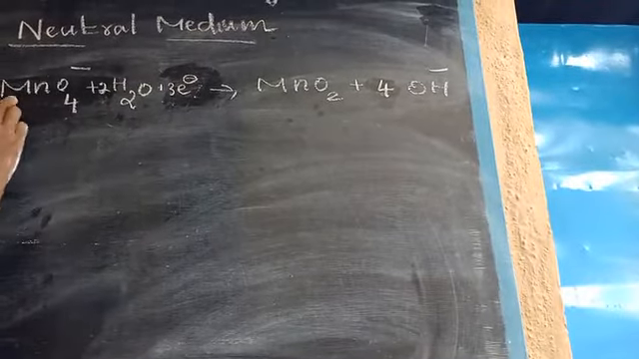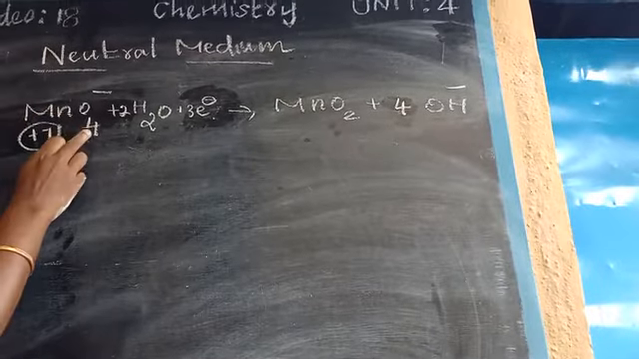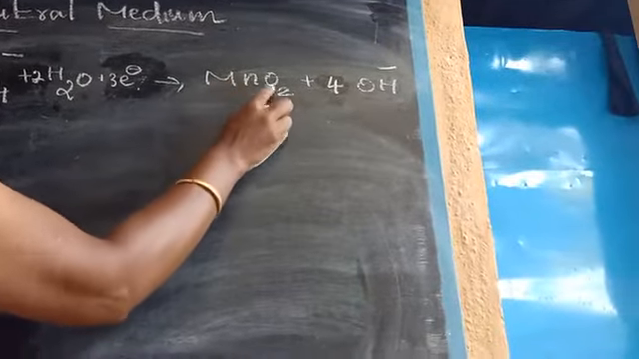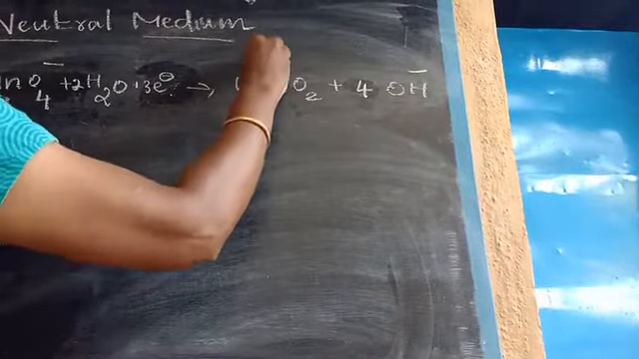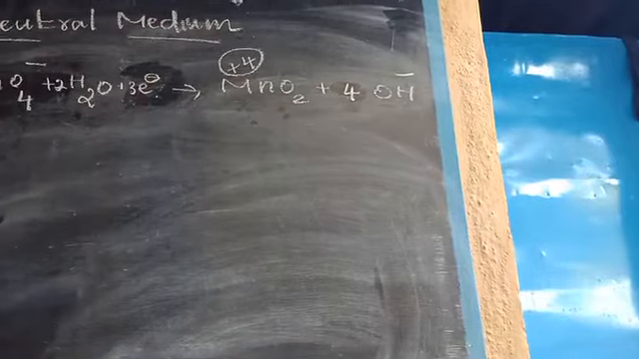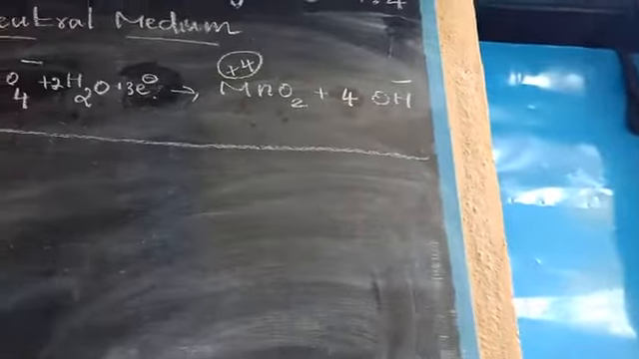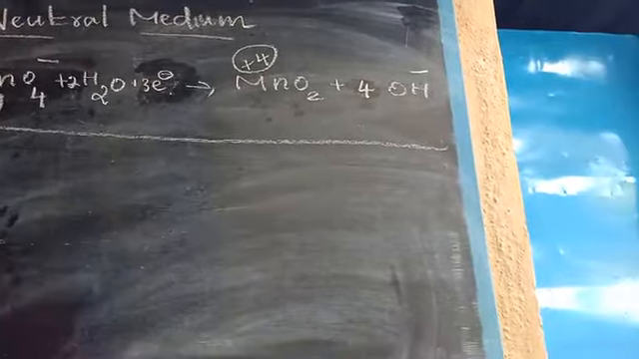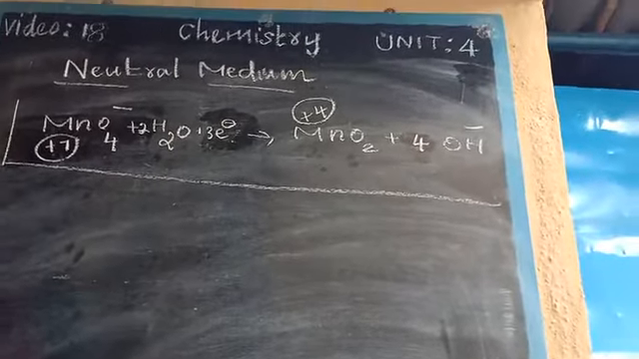Now here MnO4 minus, what about the oxidation state? That is +7. 4 2s are 8, 8 minus 1, that is 7. Here in MnO2, 2 oxygens are minus 4, so manganese is plus 4. So here plus 7 to plus 4, the difference is 3. Okay, so this is the parent or basic reaction. In neutral medium MnO4 minus is converted into MnO2. Now we are going to see the example, the illustration.